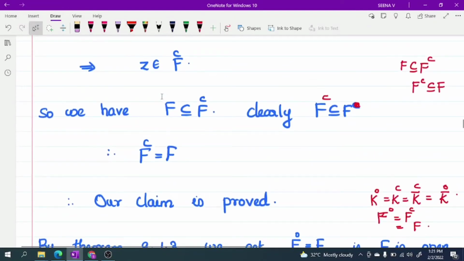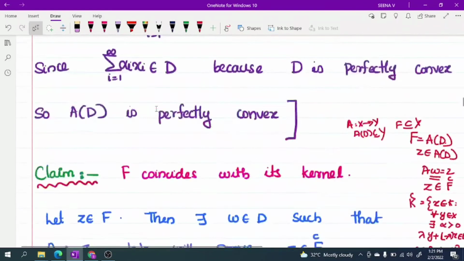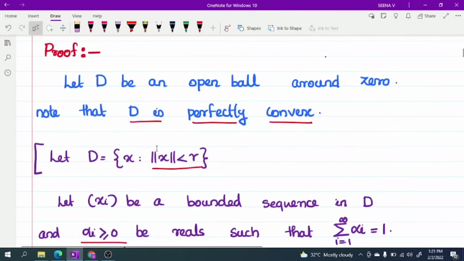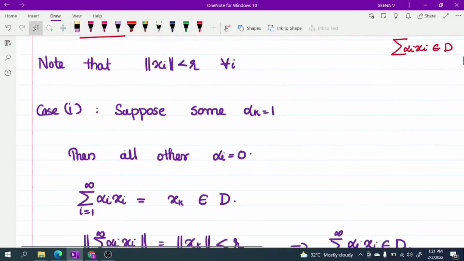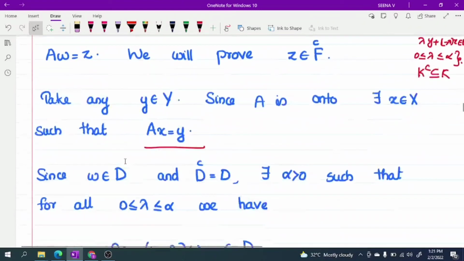Okay, what we have proved now? We have proved if D is an open ball, the unit ball, D is a ball like norm x less than R, an open ball around 0, then we get A of D is open. But here we have to prove it for any open set.